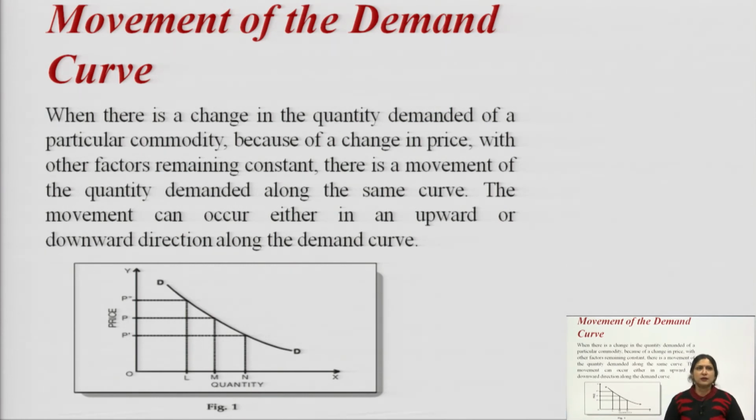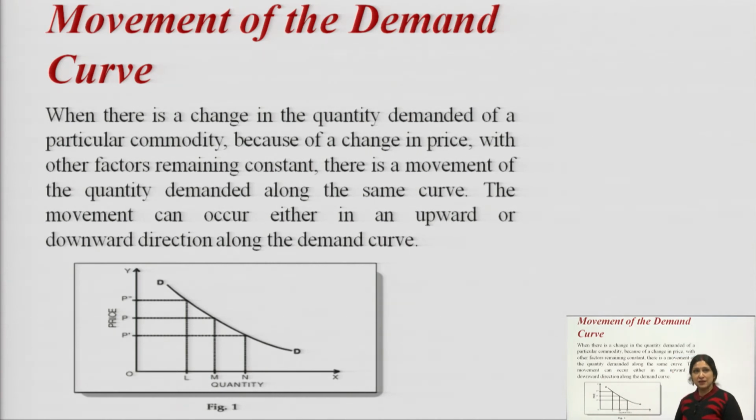When there is a change in quantity demanded of a particular commodity because of a change in price, as I already told, this is a change in quantity demanded with other factors remaining constant. There is a movement of quantity demanded along the same demand curve, which means your demand curve does not change, it remains the same.